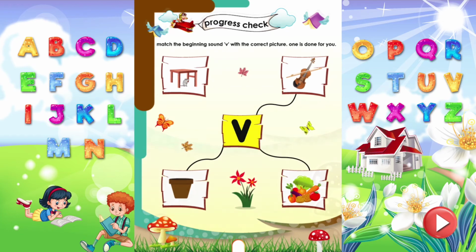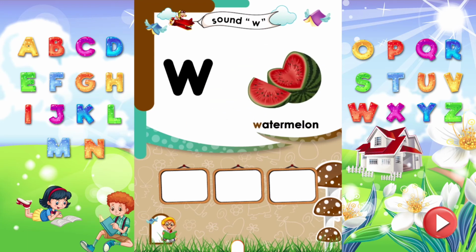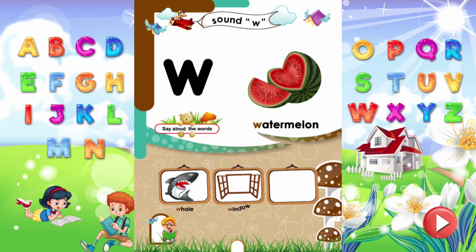Sound W. Dear kids, read the letter W. It makes sound V. Watermelon. Watermelon starts from the sound V. Say aloud more words that start from the sound V. V is for whale. V is for window. V is for watch.